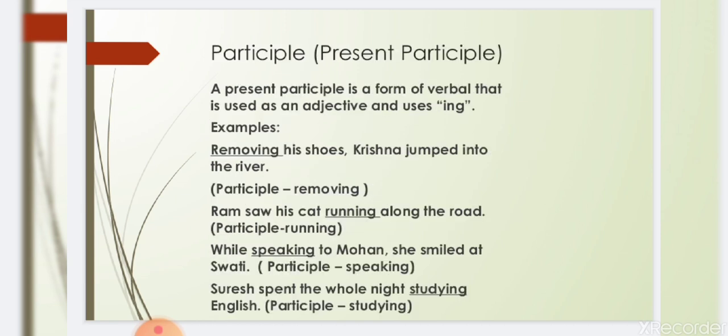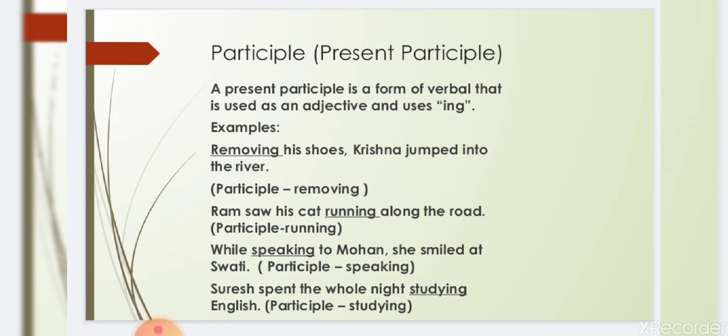Okay, next participle, and here we are dealing with the present participle. There are also past participle, future participle, but here we are dealing with present participle. A present participle is a form of verbal that is used as an adjective and uses ing. But remember, what is the difference between a gerund and participle? They both use ing. We should remember that gerund becomes noun and present participle is used as an adjective.